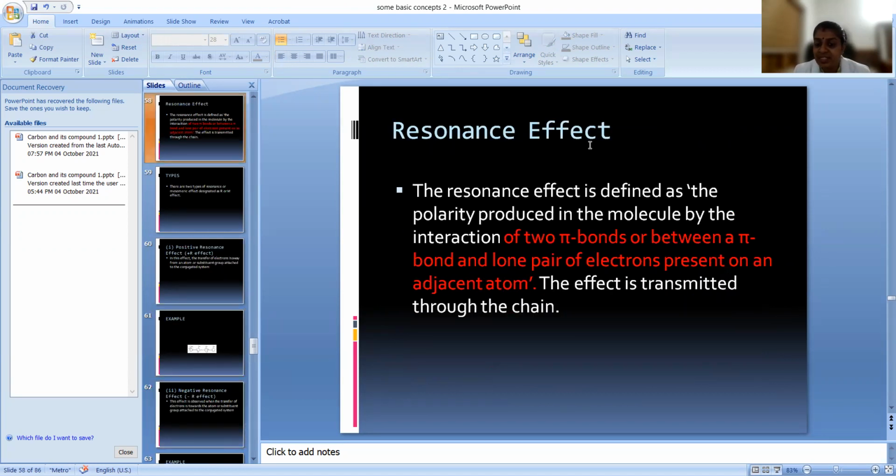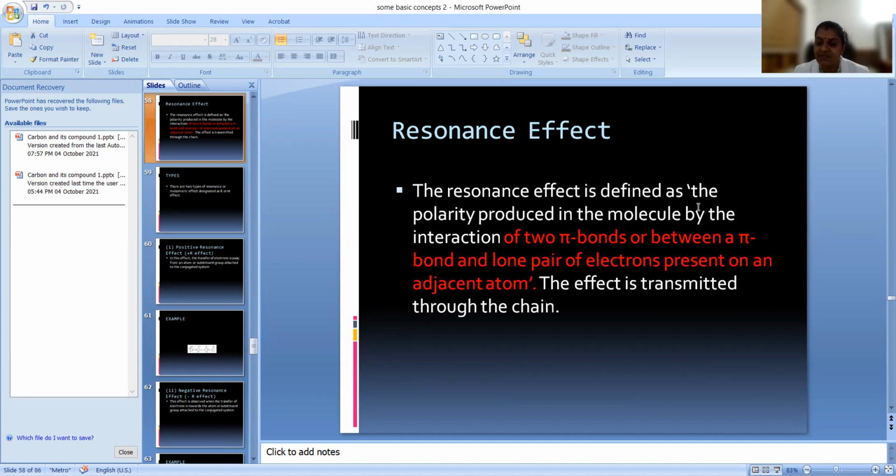Now, what is the resonance effect? The resonance effect is the second effect. We were discussing the inductive effect, that is the first effect. In order to understand the resonance effect, we learned what resonance is. Resonance means if you are representing two contributing structures, they are not the actual structure; the actual structure is the resonance hybrid, the hybrid of these two contributing structures. Because of resonance, we are getting these two contributing structures. Now let us see the resonance effect.